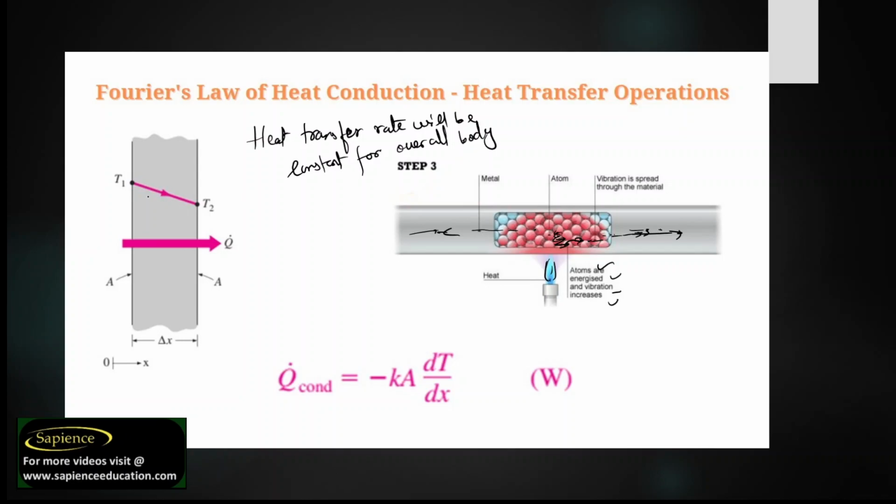Here we see that one wall of the body has a high temperature and the other has a low temperature. So heat will transfer from high temperature to low temperature. Let us consider the body's thickness is del x, or we can also consider it as L. As per Fourier's law, the rate of heat transfer, that is Q dot, is proportional to area.